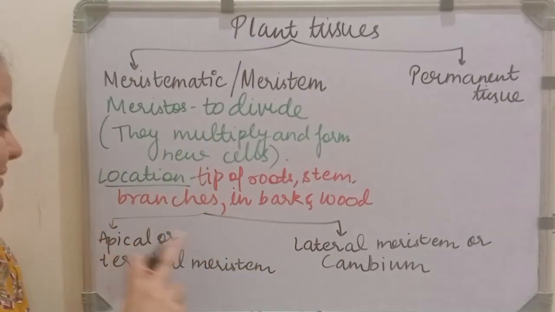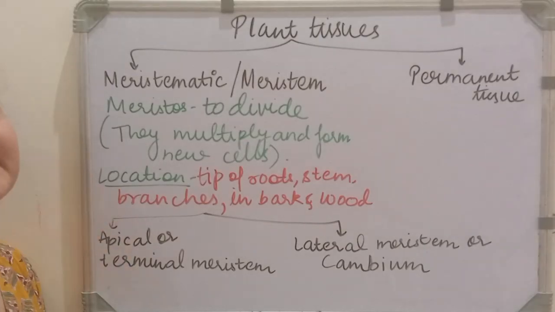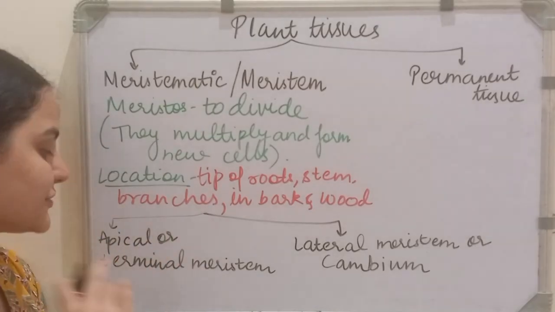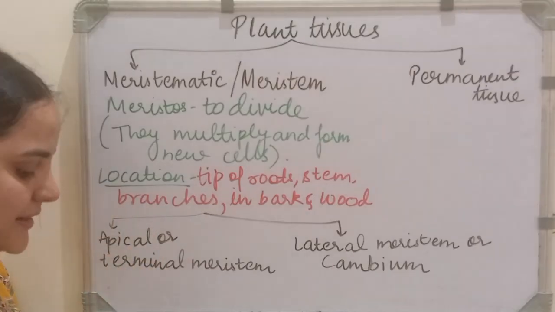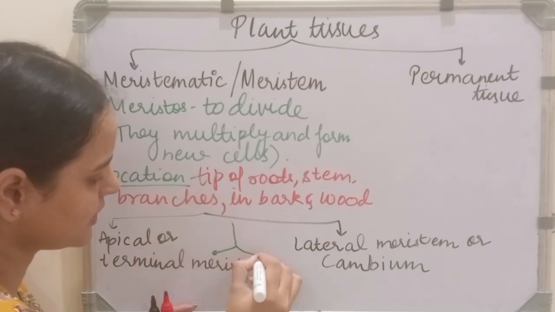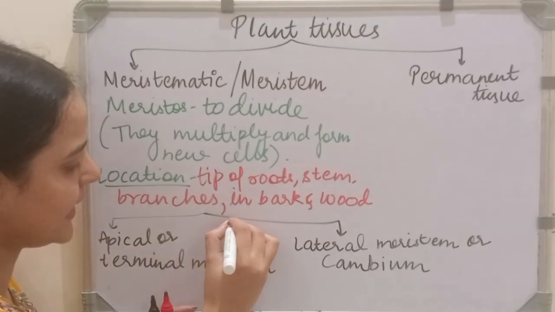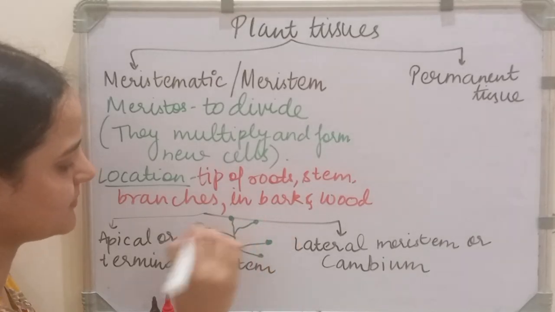This apical or terminal meristem is found at the tips of the roots, stem and branches. The plant elongates from the root tips, from the stem tip, from the branches. That place is known as apical or terminal meristem. Suppose this is the plant. These are the roots. This is the end of the root, this is the end of the stem, and these are the ends of the branches.